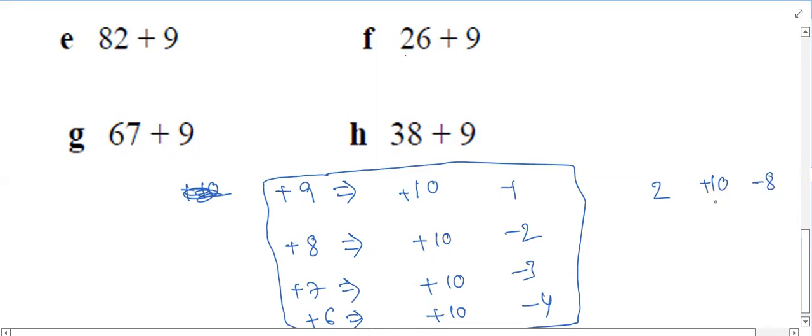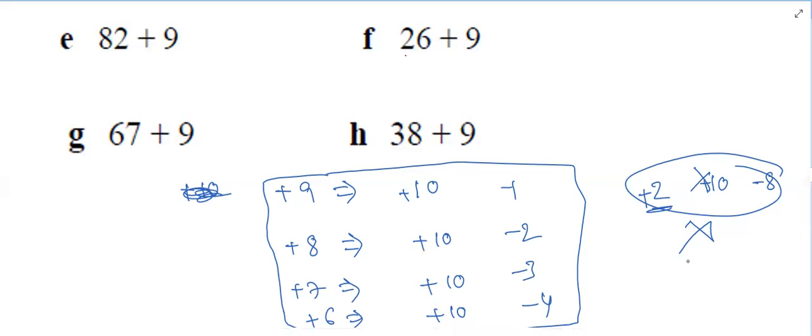Instead of adding 2, we add 10 and then subtract 8. We are simplifying things, and this is not the simplified form. So we can apply Sankalana Vyavakalana Abhyam for numbers ending with 9, 8, 7 or 6.